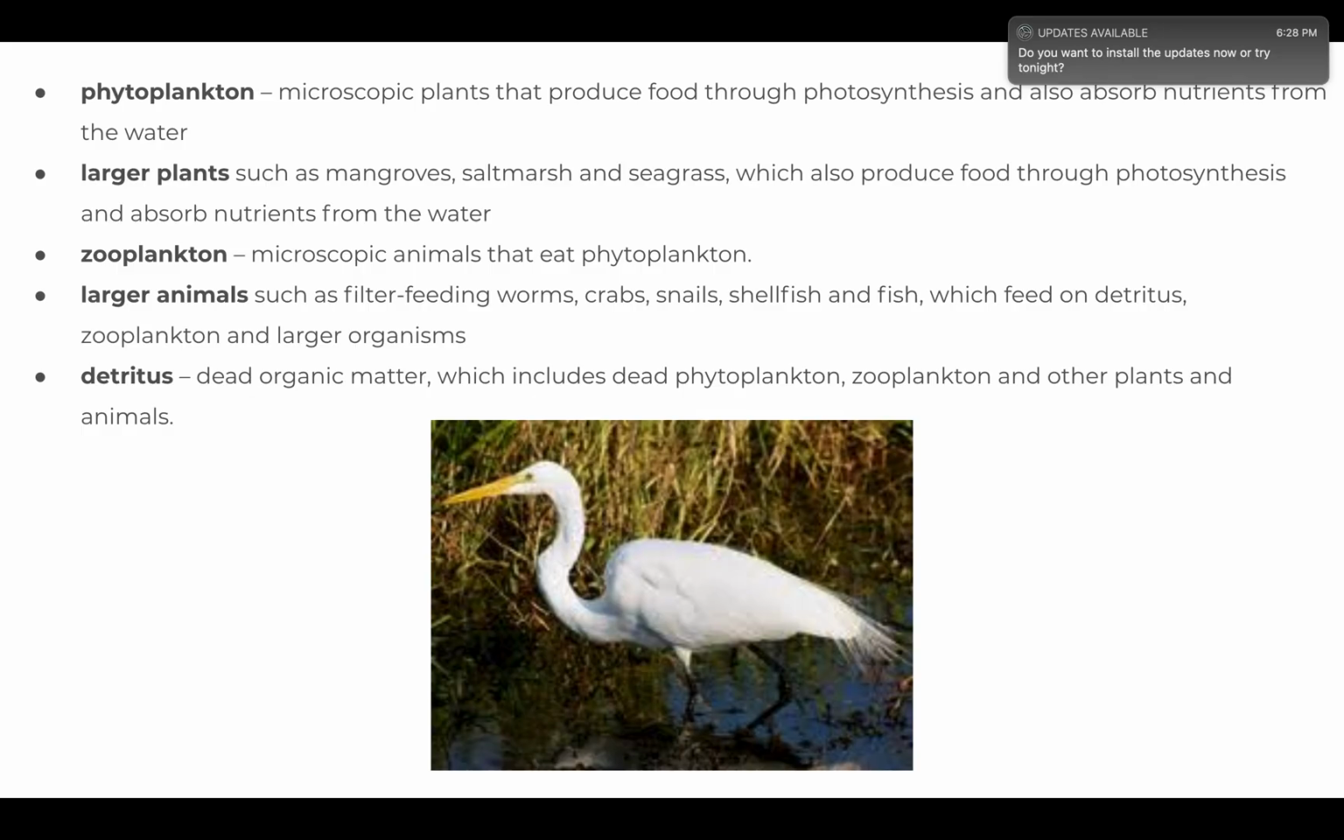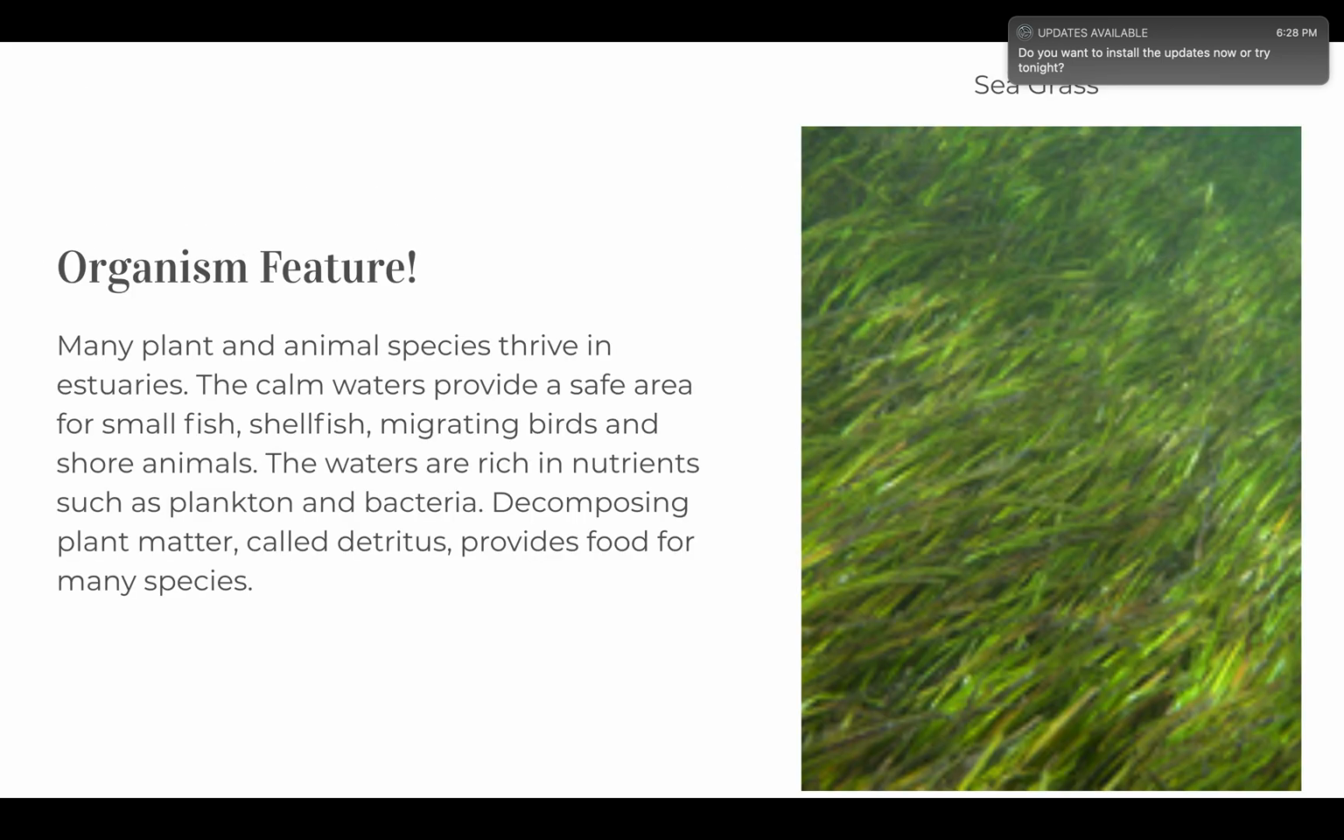The phytoplankton are microscopic plants that produce food through photosynthesis and also absorb nutrients from the water. Larger plants such as mangroves, salt marsh, and seagrass also produce food through photosynthesis and absorb nutrients from the water. Zooplankton are microscopic animals that eat phytoplankton. Larger animals such as filter-feeding worms, crabs, snails, shellfish, and fish feed on detritus, zooplankton, and larger organisms. Detritus is dead organic matter, which includes dead phytoplankton, zooplankton, and other plants and animals.